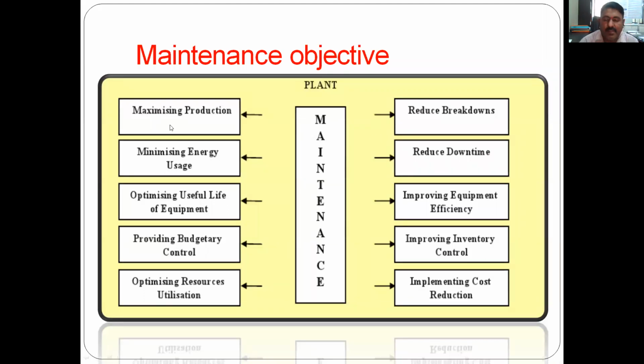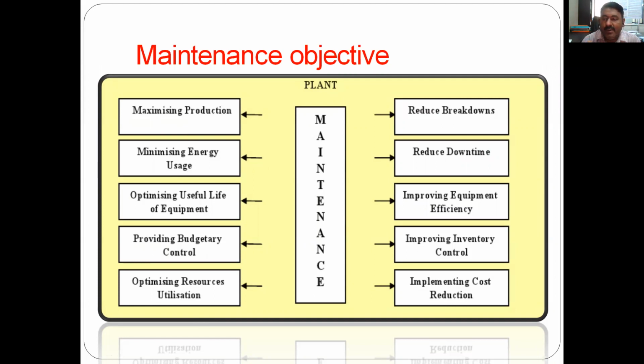Okay, so maintenance objectives. We have discussed some of it in the last lecture: maximizing production, minimizing energy usage, optimizing the useful life of equipment, providing budgetary control, and optimizing resource utilization. These are all interrelated. First, maximizing production.